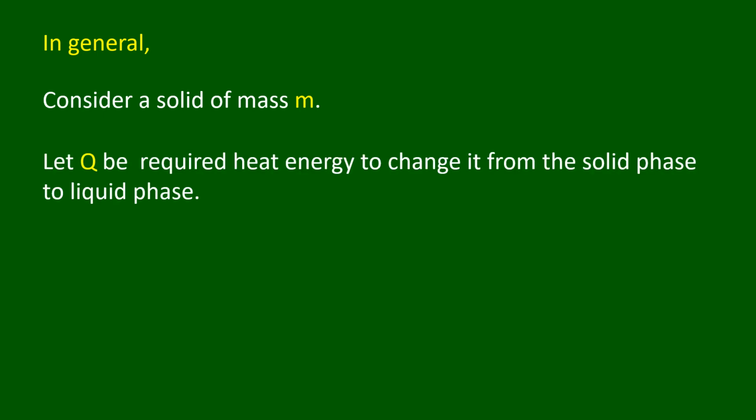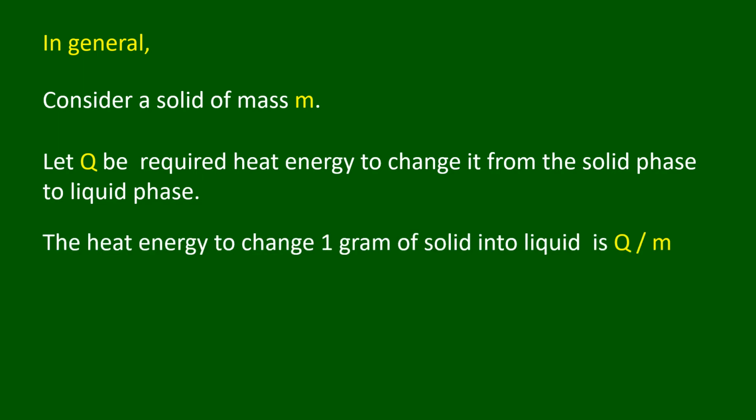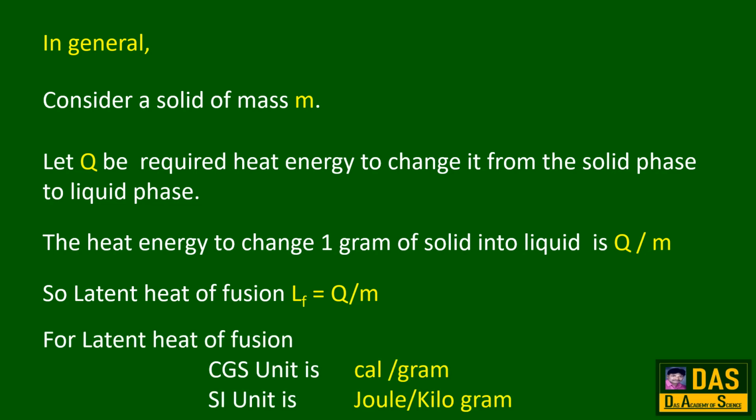In general, consider a solid of mass m. Let Q be the required heat energy to change it from the solid phase to liquid phase. The heat energy to change 1 gram of solid into liquid is Q by m. So, latent heat of fusion LF equals Q by m. For latent heat of fusion, CGS unit is calories per gram, SI unit is joules per kilogram.